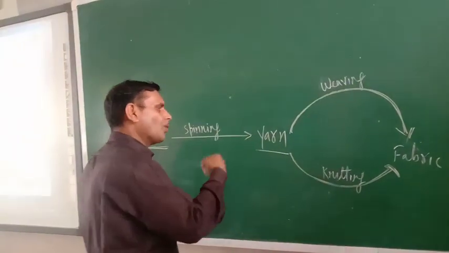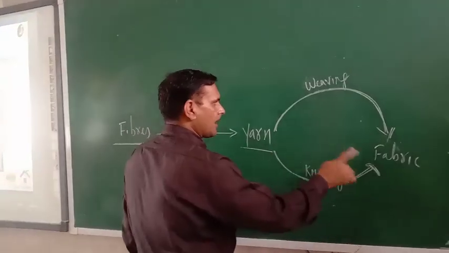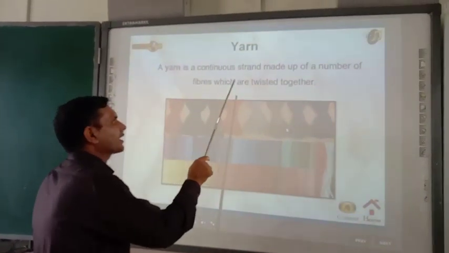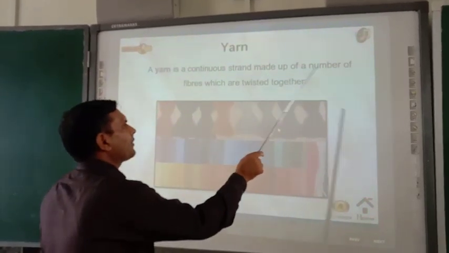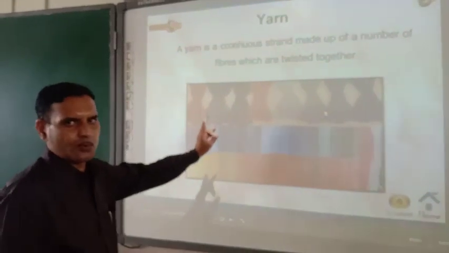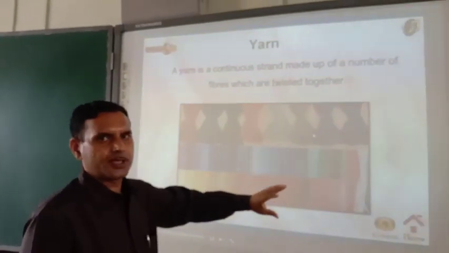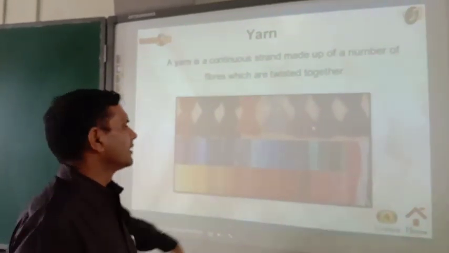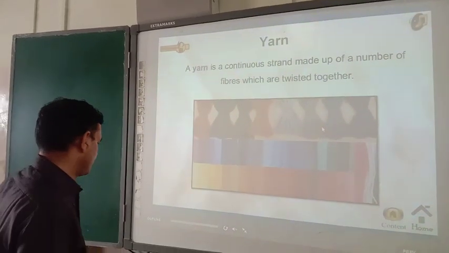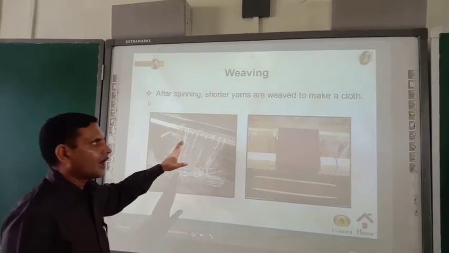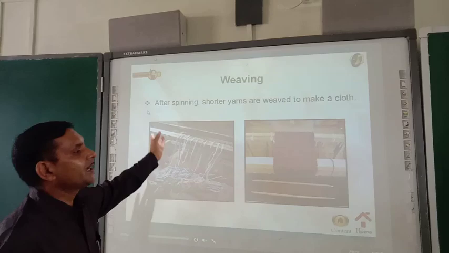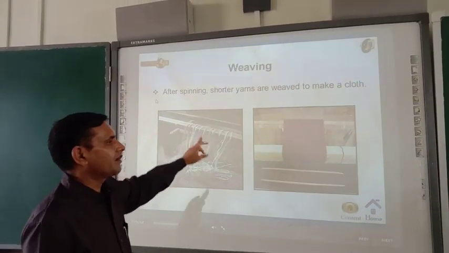Let us have more idea about the yarn, fabric, weaving and knitting. Yarn is a continuous strand made up of a number of fibers which are twisted together. Already I spoke, so many fibers come close together and they form yarn. Okay, so now our yarn is ready. We can make fabric from yarn by two processes.